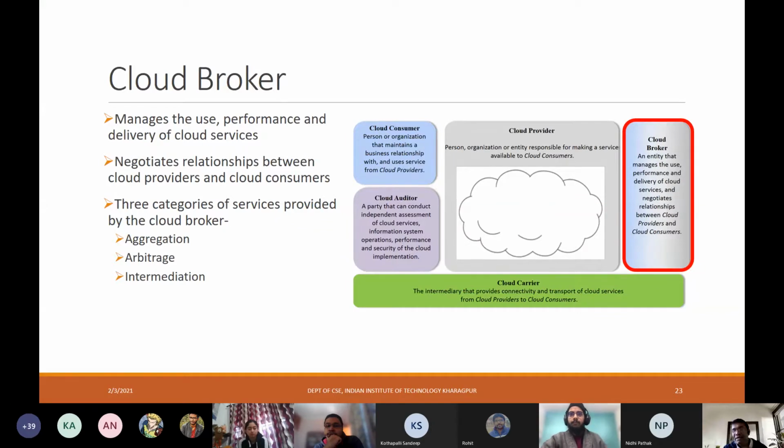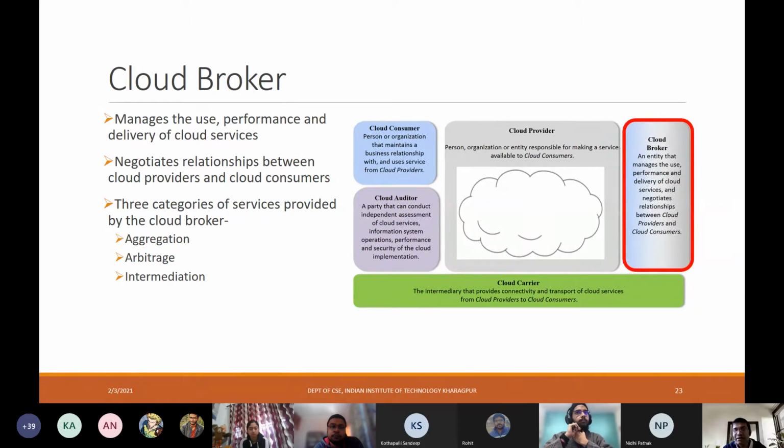So this broker, this entity, is the one which manages this use and ensures that the performance and the delivery of these different types of services and their usage are done appropriately between the cloud providers and the cloud consumers.